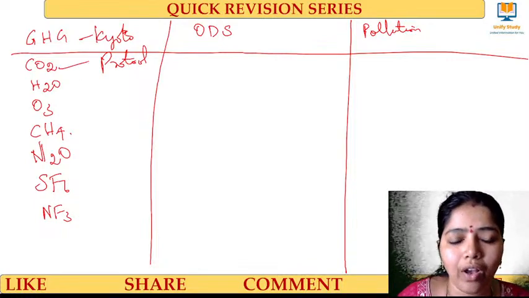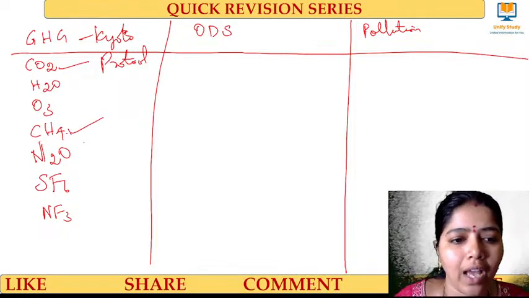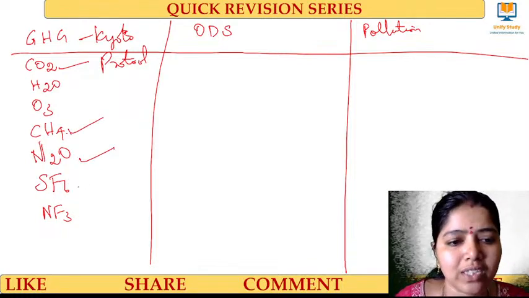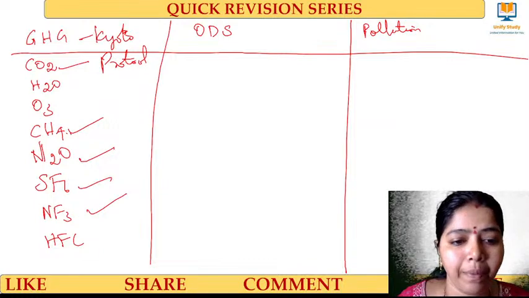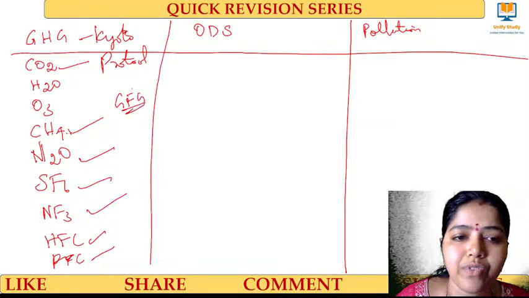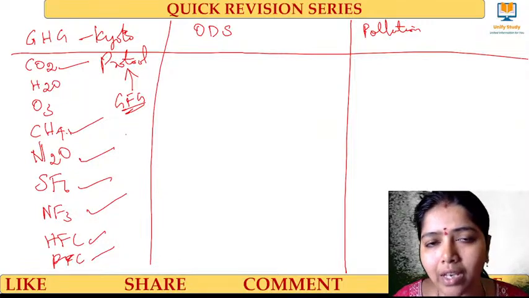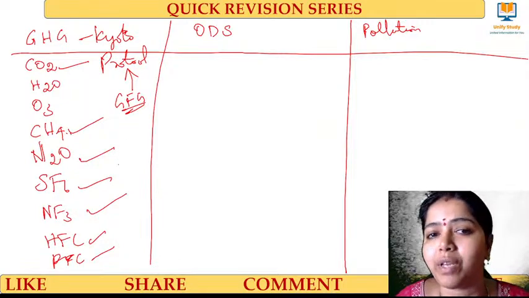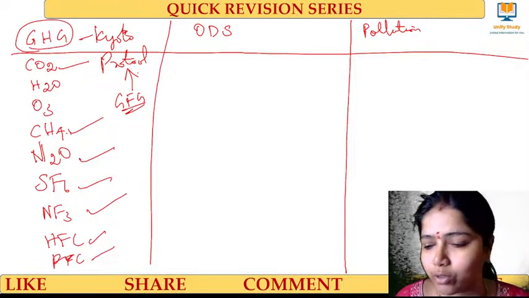Carbon dioxide, methane, N2O, SF6, NF3, HFCs, and PFCs. These are the important greenhouse gases under the Kyoto Protocol, which have to be reduced in the upcoming years so that greenhouse emissions can be reduced. So be aware of these gases with respect to the Kyoto Protocol.